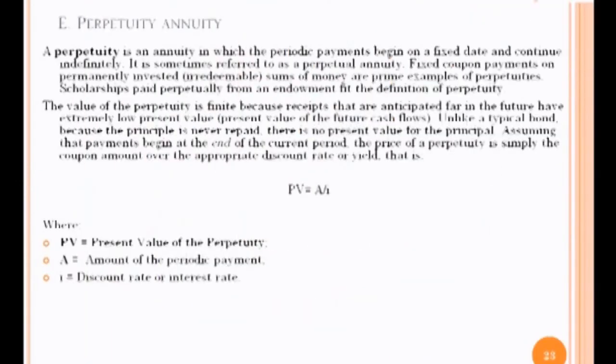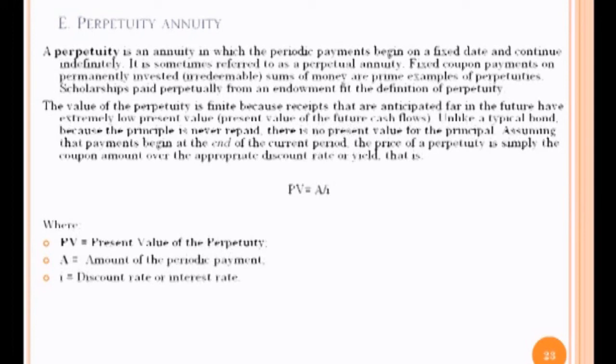A perpetuity is an annuity in which the periodic payments begin on a fixed date and continue indefinitely. It is sometimes referred to as a perpetual annuity. Fixed coupon payments on permanently invested sums of money are prime examples of perpetuities. Scholarships paid perpetually from an endowment fit the definition of perpetuity. The value of a perpetuity is finite because receipts that are anticipated far in the future have extremely low present value of the future cash flows.